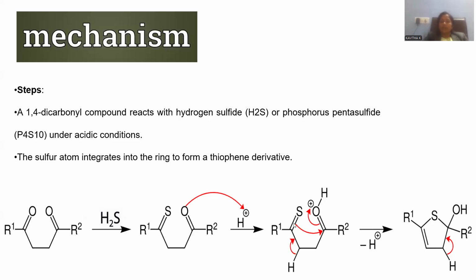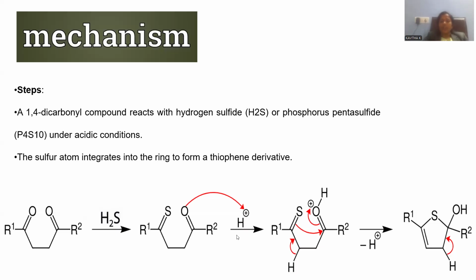The positive carbon is able to bind up with the pi electrons of sulfur, giving rise to a five-member ring system, and the adjacent carbon atom is hydroxyl now. Whenever this pi bond moves over there, the carbon will reach out to this positive charge. In order to satisfy the positive charge, this adjacent carbon atom will lose the H positive, generating a new pi bond between the second and third carbon atoms.